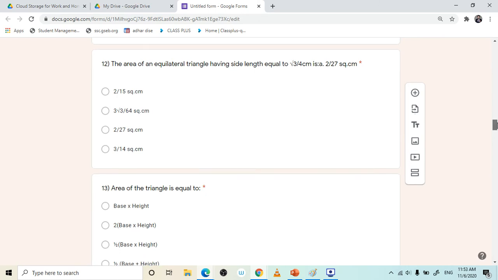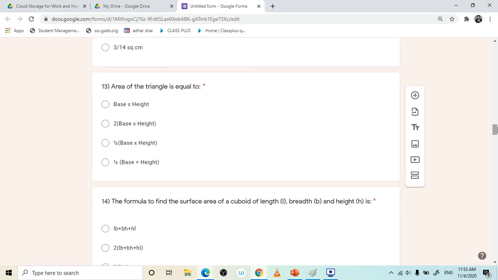And 13th question: area of triangle is equal to. Very basic question, yes, very basic question I have asked.